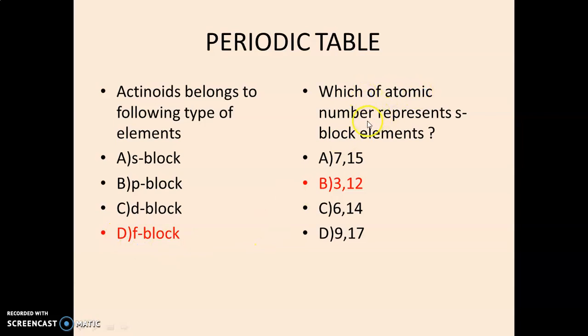Which of the atomic numbers represents S block elements? There are 4 options: atomic numbers 7 and 15, 3 and 12, 6 and 14, 9 and 17. The correct option is option B, 3 and 12. 12 is the atomic number of magnesium and 3 is the atomic number of lithium. So lithium and magnesium are present in the S block group.